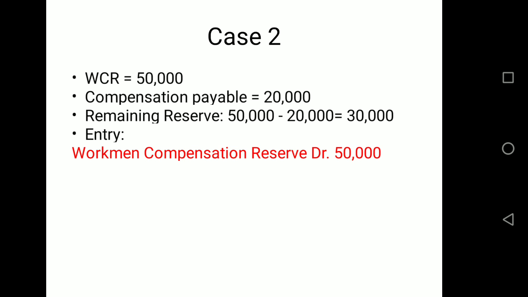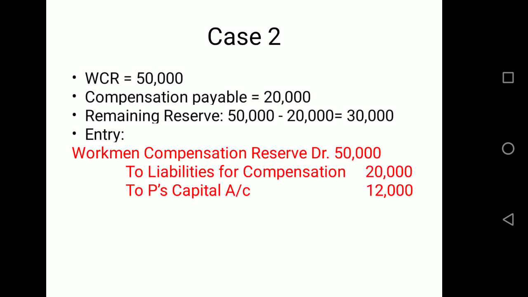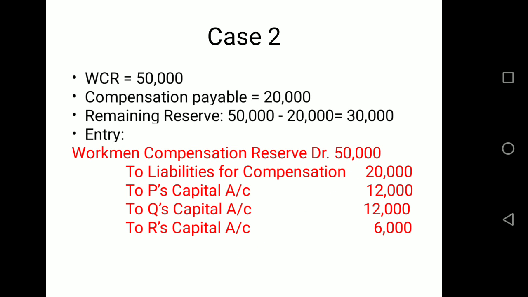Okay. Now move to the second case, where we have workmen compensation reserve of 50,000 and we have to pay compensation of 20,000. So the remaining reserve is 30,000, which is free for distribution among partners. So the journal entry will be, we'll debit the workmen compensation reserve with 50,000. We'll create a liability for compensation out of this reserve for rupees 20,000. So to liability for compensation 20,000, and the rest 30,000 will be divided among partners, to P, Q and R in their old profit sharing ratio, which is 2:2:1. So 12,000 to P, 12,000 to Q and 6,000 to R.